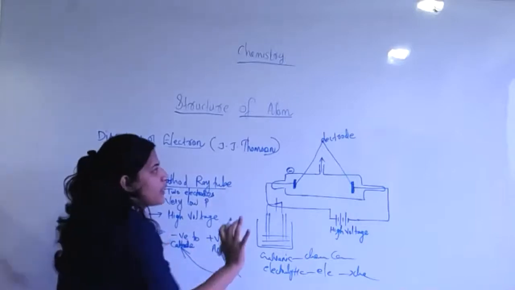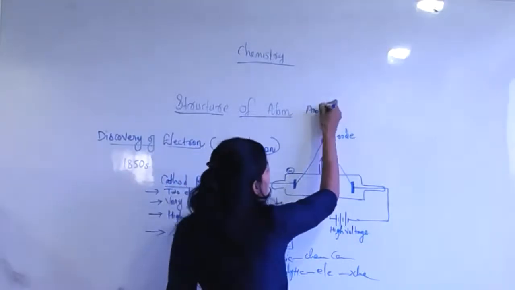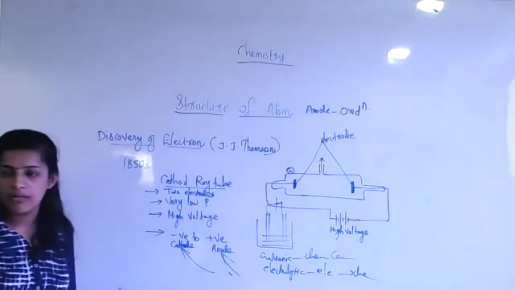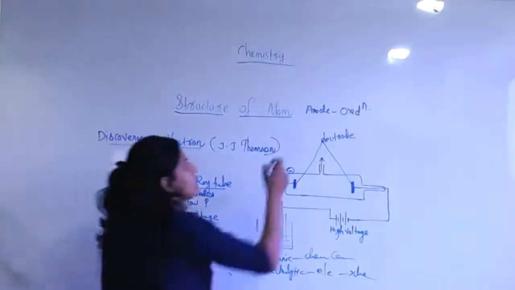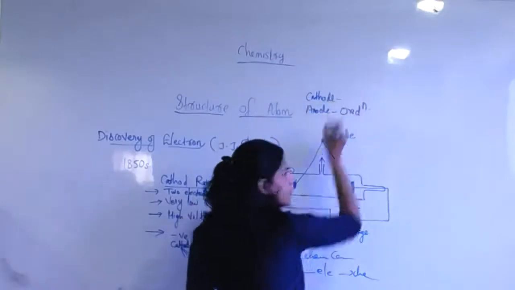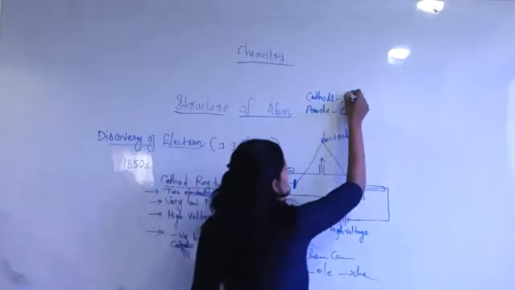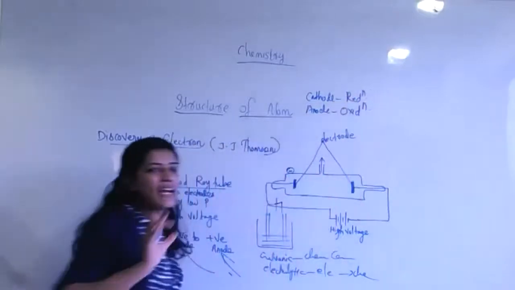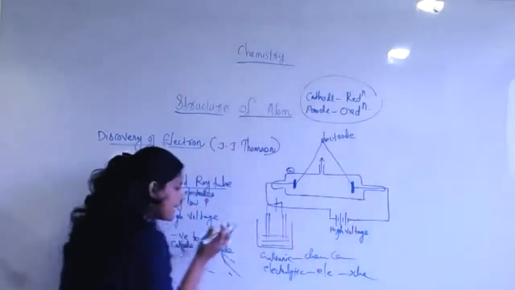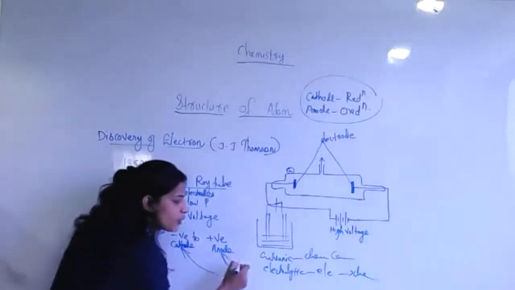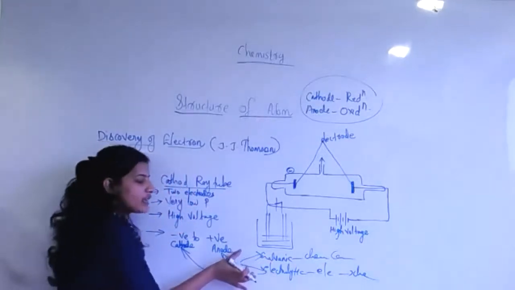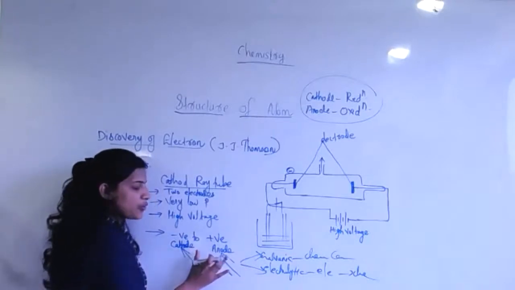But one thing is sure: in the anode, oxidation will occur. Oxidation reaction means removal of electrons. Then in the case of the cathode, what type of reaction will occur? Reduction. Of course, reduction will occur. This is common, but there are two types of famous cells, and depending upon the cell, the cathode and anode charges will be different.